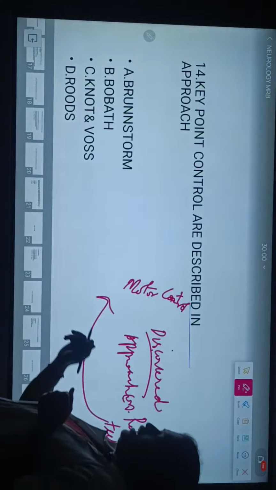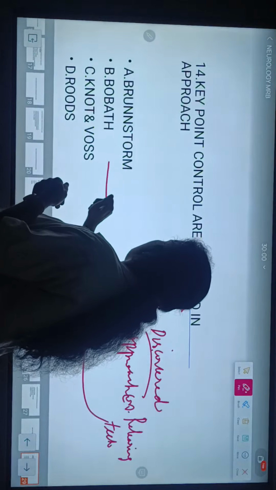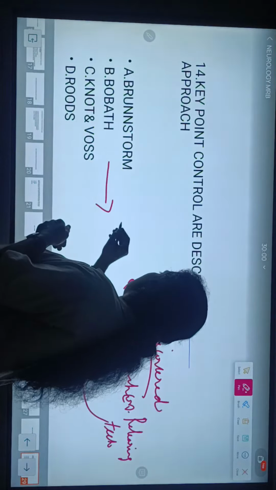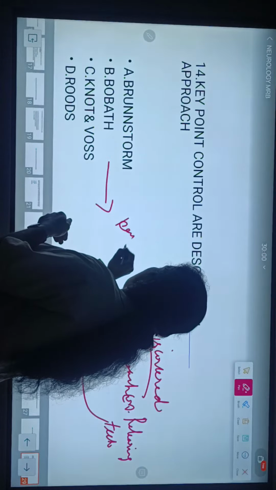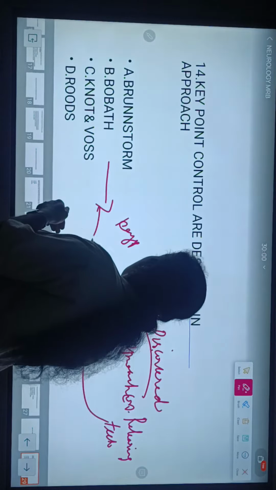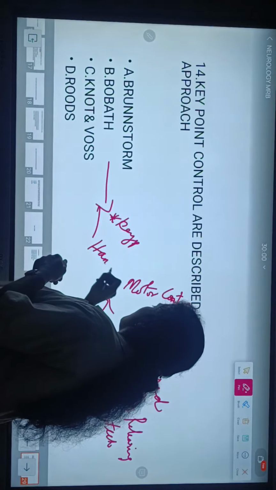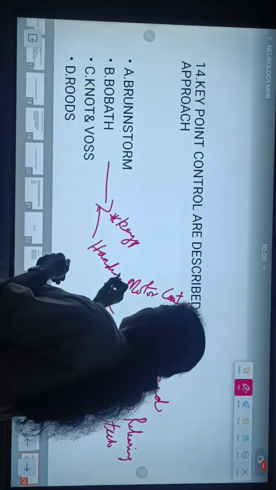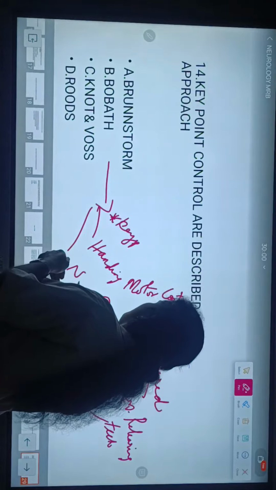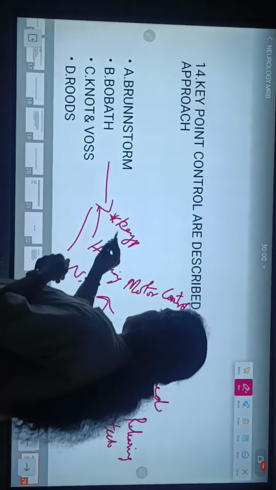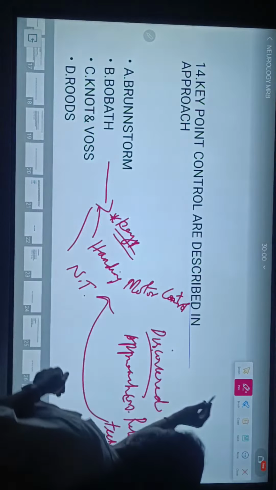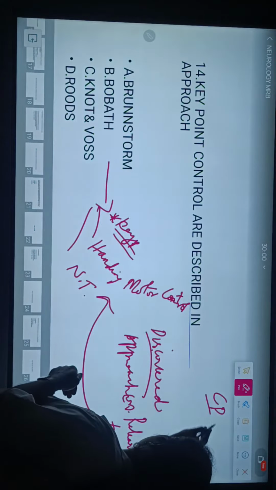There they discovered two important techniques. One is key point control, another one is handling, and normalizing tone also.